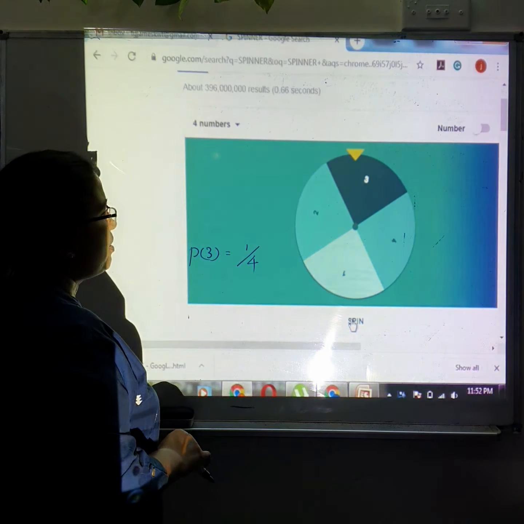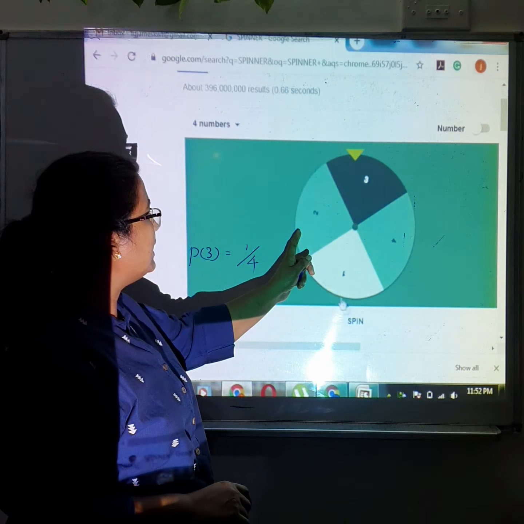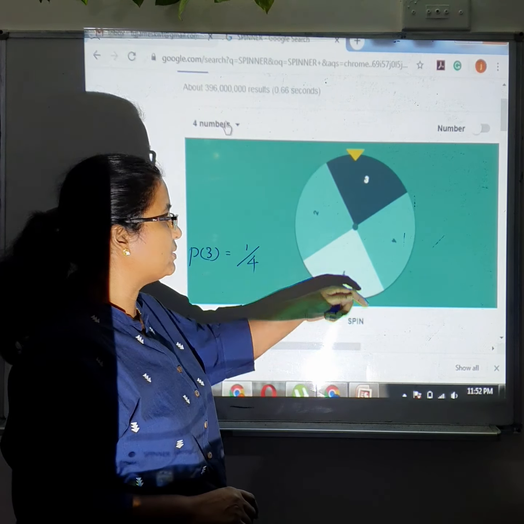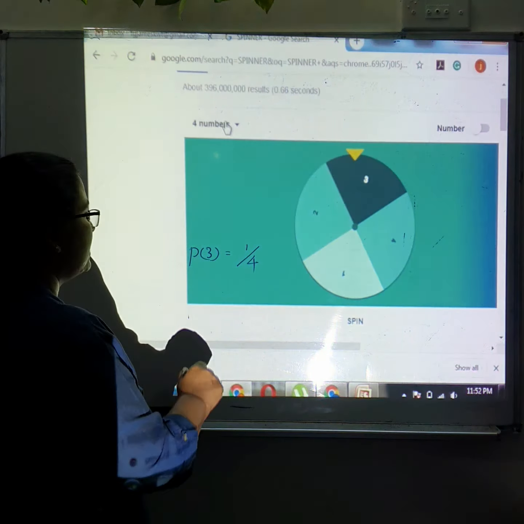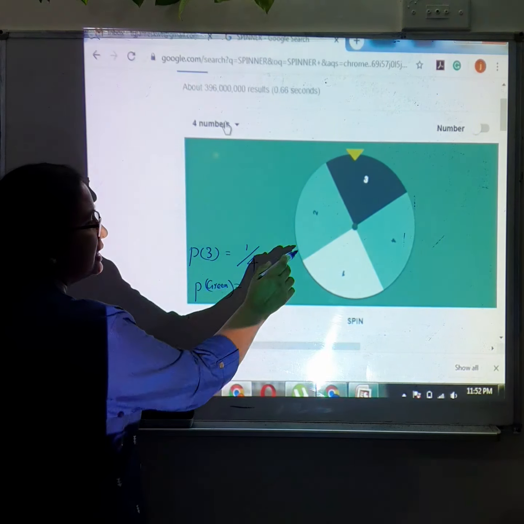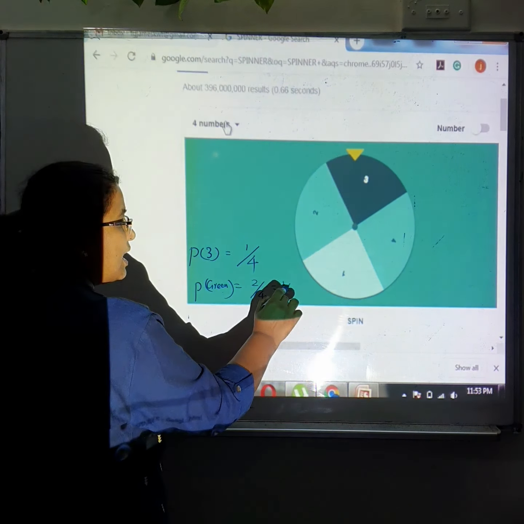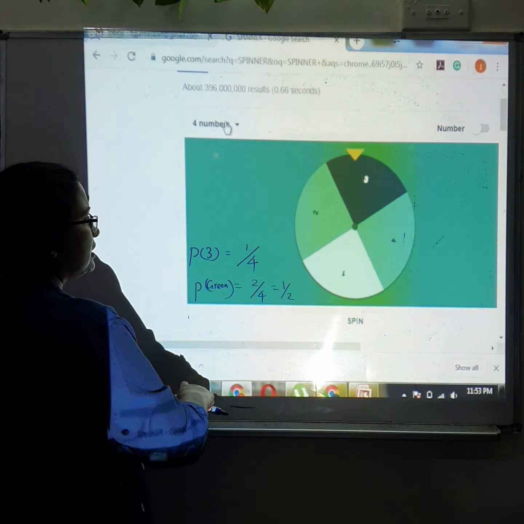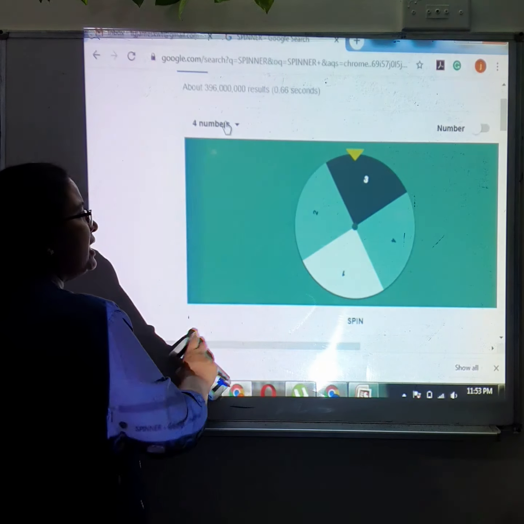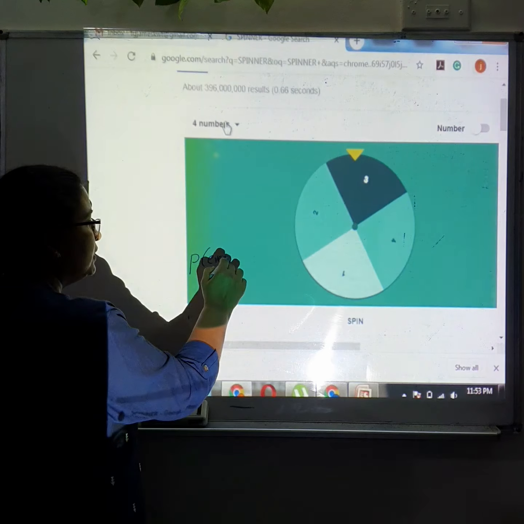So what is the probability of getting this green part, this shaded part? We can say that for the probability of getting the green part, there are only 2. So 2 out of total 4, which is half. If I ask you, what is the probability of getting an even number? Even number.